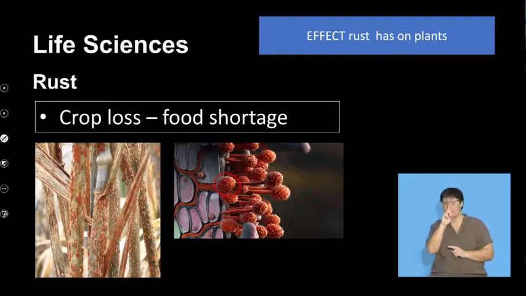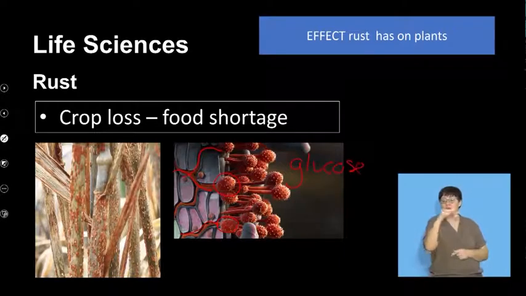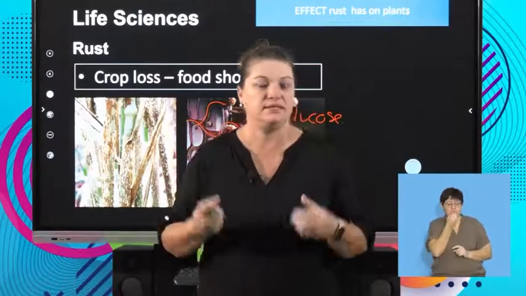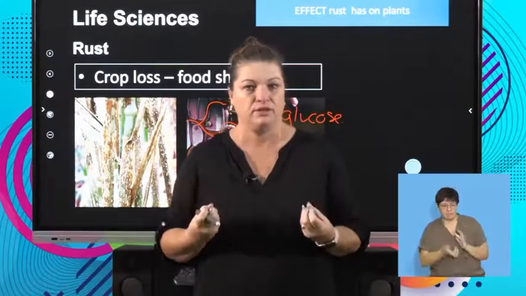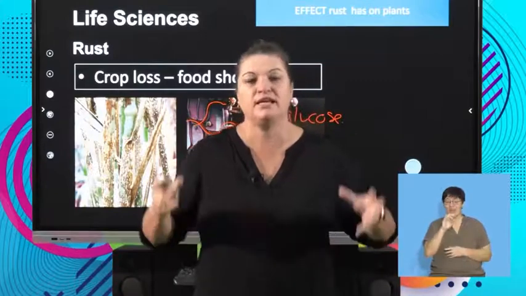Now, remember, it's a fungus. A fungus grows these hyphae, those threads, into the plant. Because what do they need to get? Glucose. Guys, they need food. But have a look here. What plants are they growing to? Crops, wheat, mealies, etc., they destroy it, and crops are food. We cannot have a fungus infection kill our food.